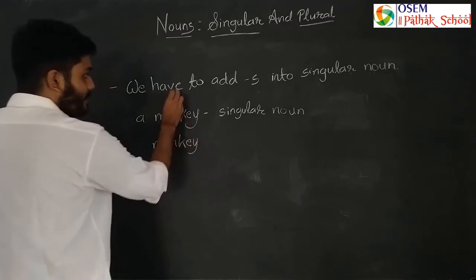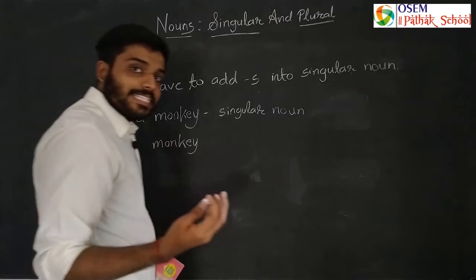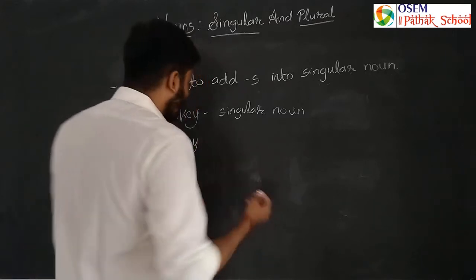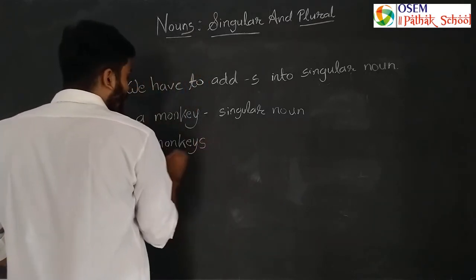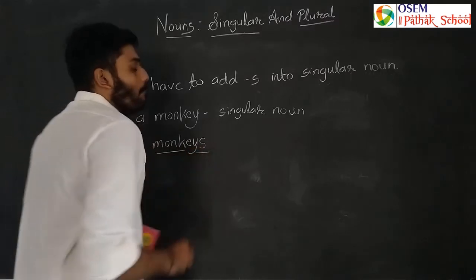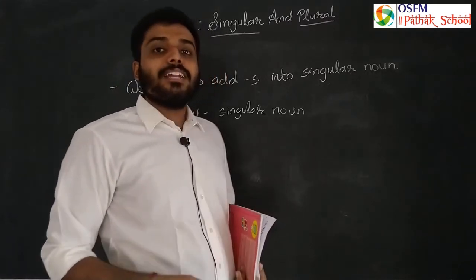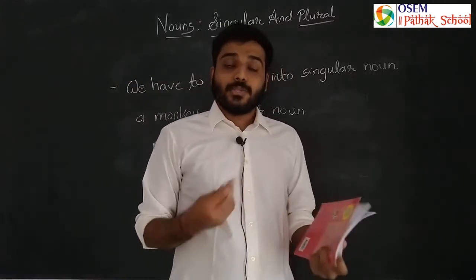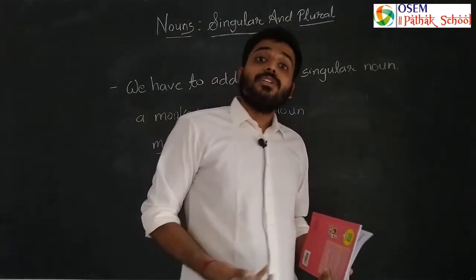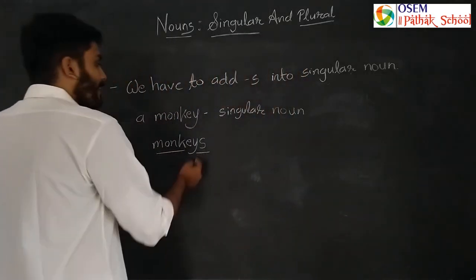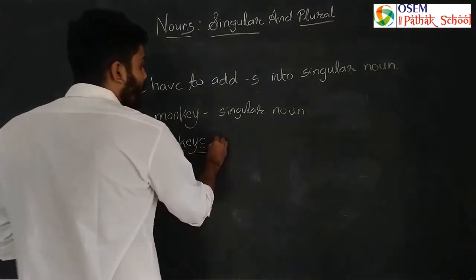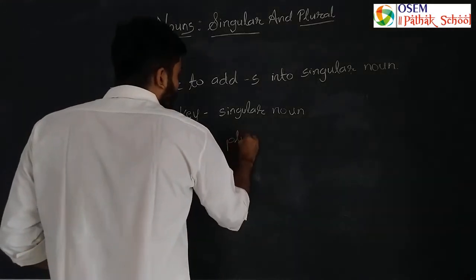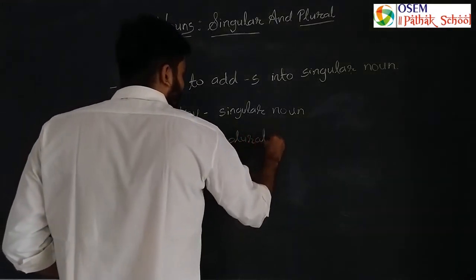Monkey, as it is we can write monkey, and then we have to add s. Okay, so it became monkeys. So there are more than one monkey, there can be two, there can be more than two, so that's why we added s here and it became a plural noun.